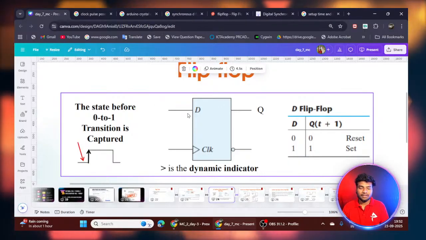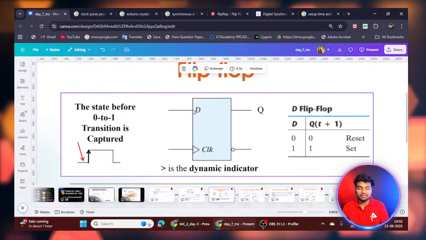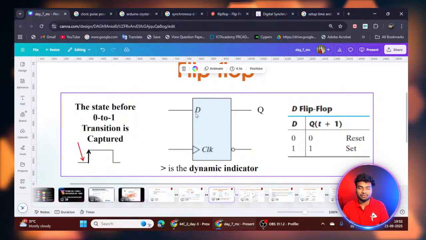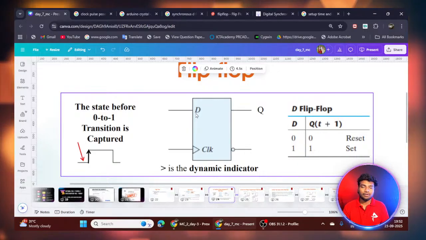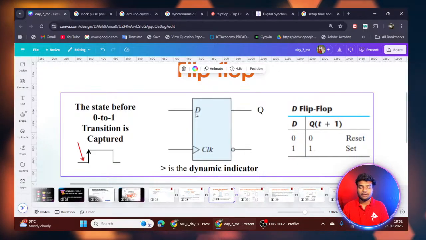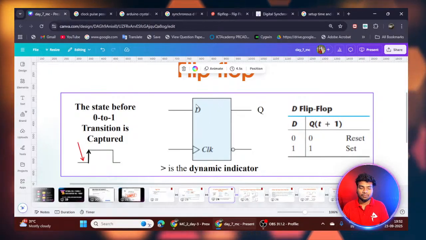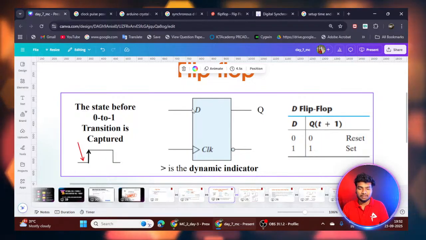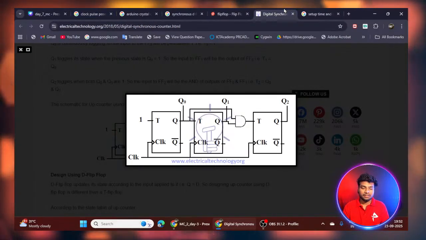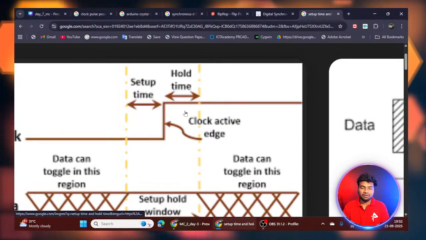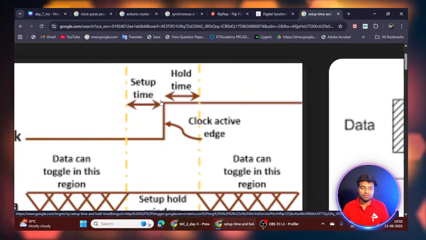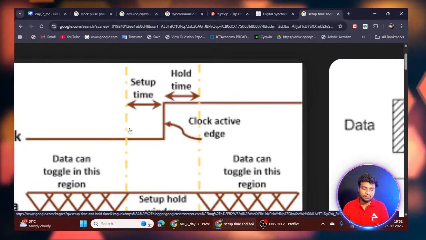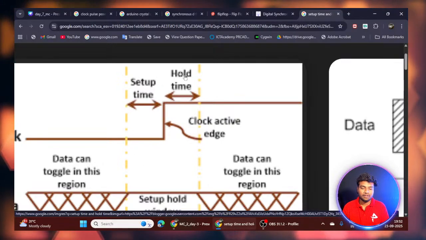We can give data to this D flip-flop from this input, but only when the positive edge is occurring. When the positive edge occurs, the D flip-flop will get the data from the input. So assume D equals 0. The D equals 0 value must be stable here, in the setup time, and also here.